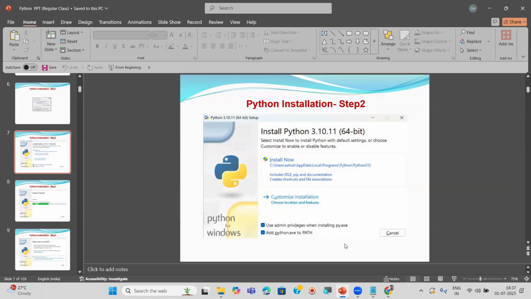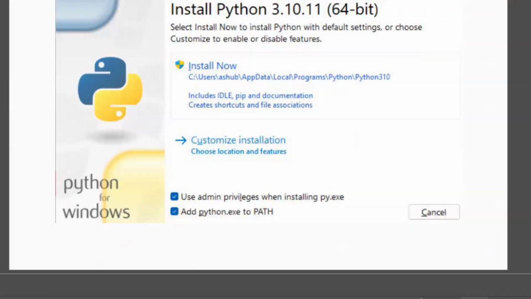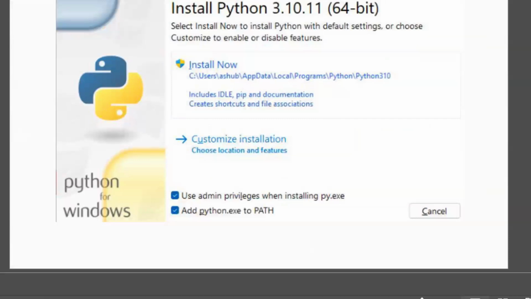Can I zoom? Use admin privileges when installing py.exe. It means the Python file, whatever we downloaded now, the Python software is py.exe. Whenever you're installing that Python, we have to take what? Admin permissions, its meaning.